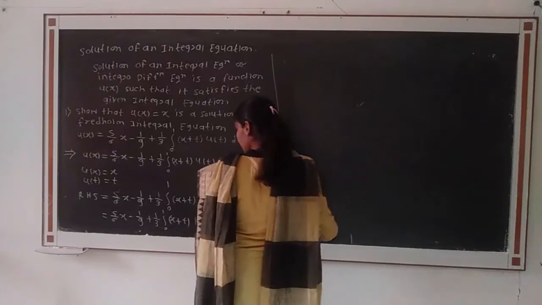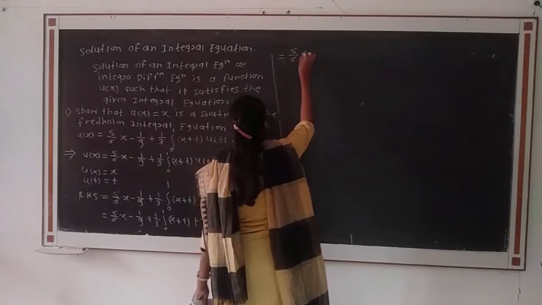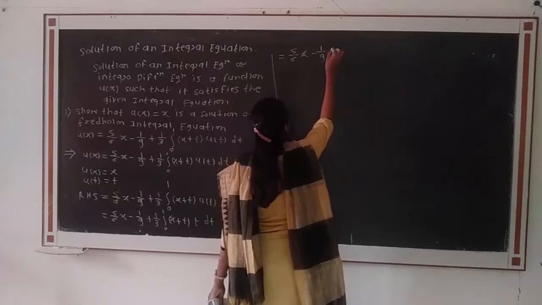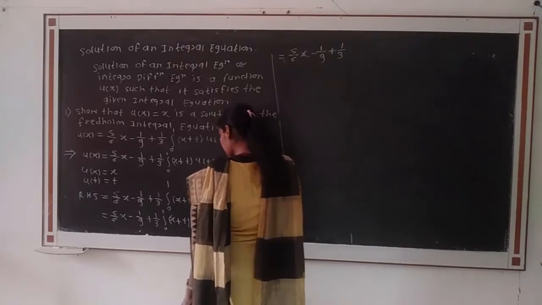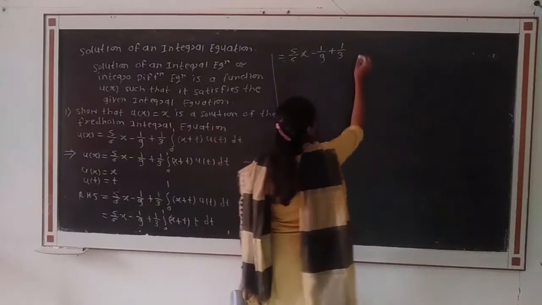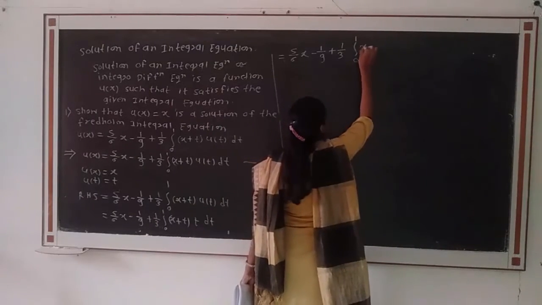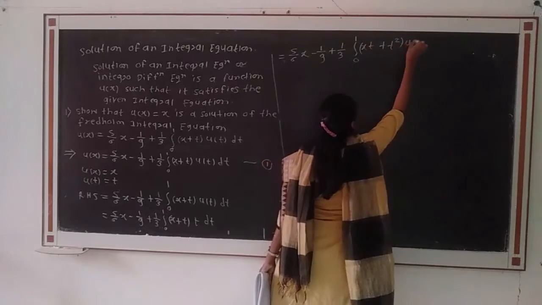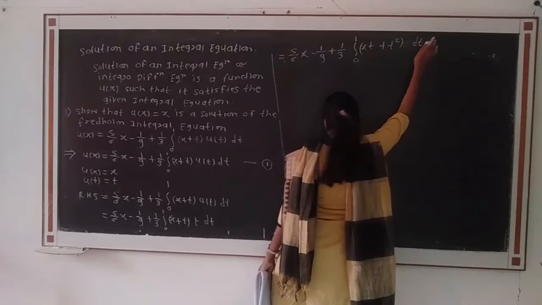That is equal to 5 divided by 6 into x minus 1 divided by 9 plus 1 divided by 3. Then we multiply this t inside the bracket, that is integration from 0 to 1 of x t plus t square dt.